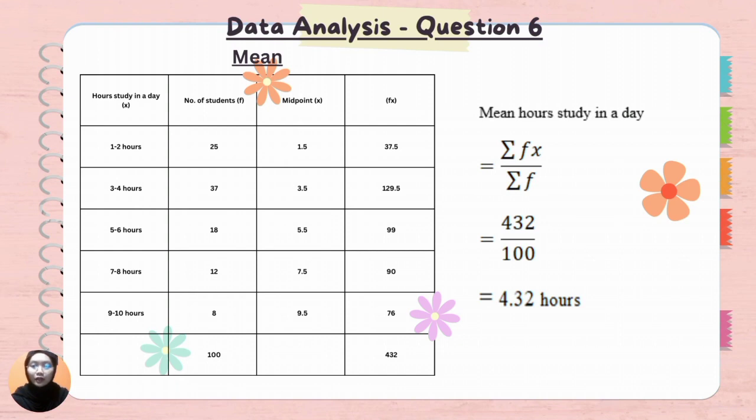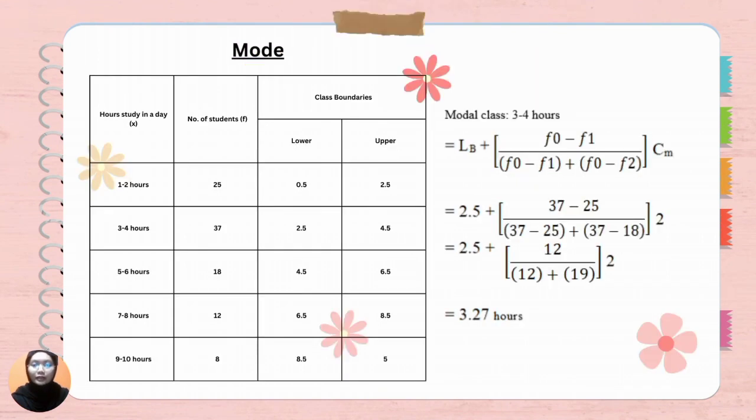For question 6, to calculate the mean, I need to first calculate the midpoint, which is x. The mean that we get for question 6 is 4.32. Here to calculate the mode for question 6, the mode for question 6 is 3.27.